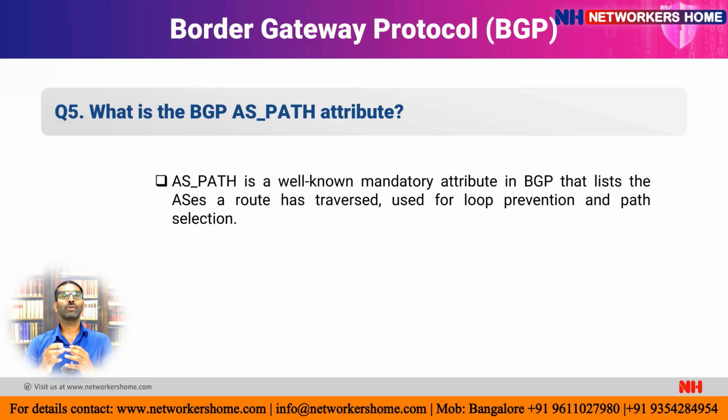You already know that routing is used to get the best path to reach the destination. So in BGP, which sends routing information between the ASs, it uses an attribute or metric called the AS, autonomous system, path. Each router sends its AS number to the next router whenever it sends routing information. This AS path helps us prevent loops that are created, and it also helps with best path selection.